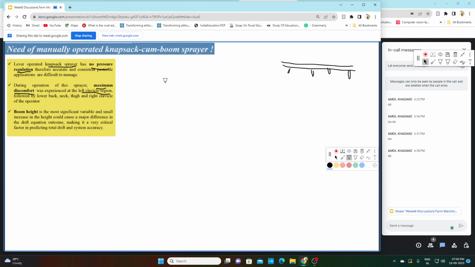In this boom operated knapsack sprayer, we are giving a boom to the farmer so that many nozzles are attached to the boom, so application will be fast. Second, there is a provision of boom height adjustment. Once the farmer adjusts the boom height, he is not required to adjust it again and again. So this is the third disadvantage of knapsack sprayer.